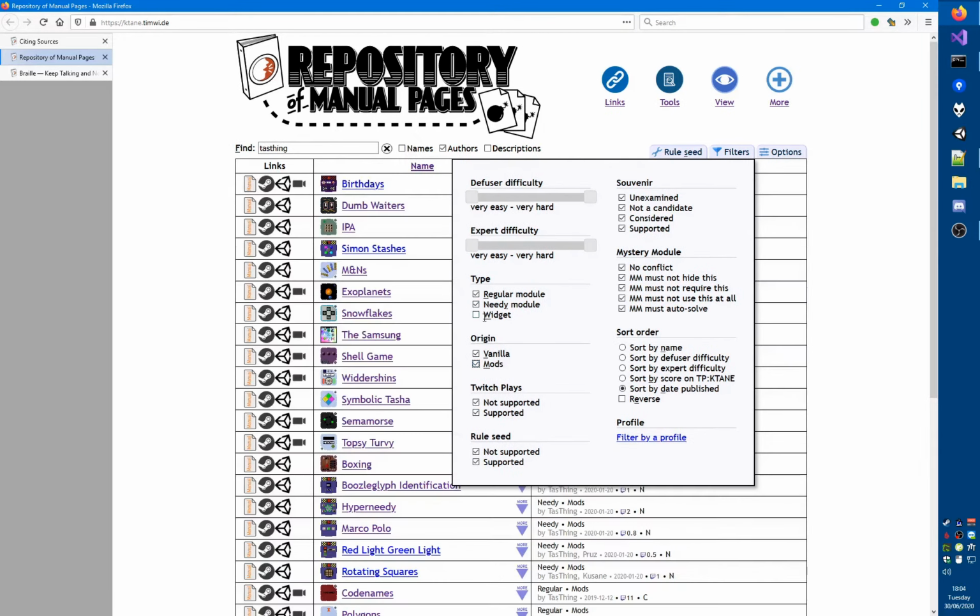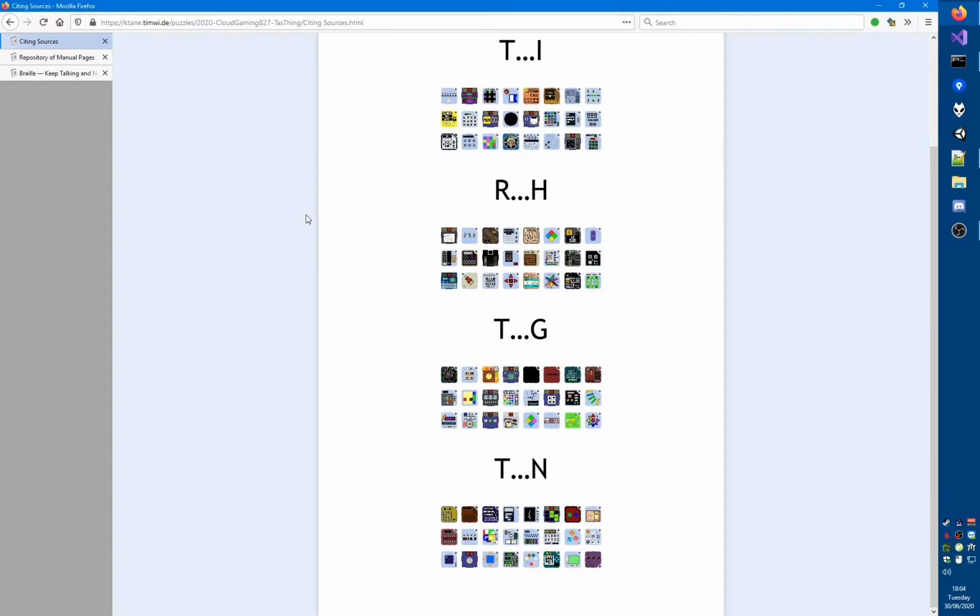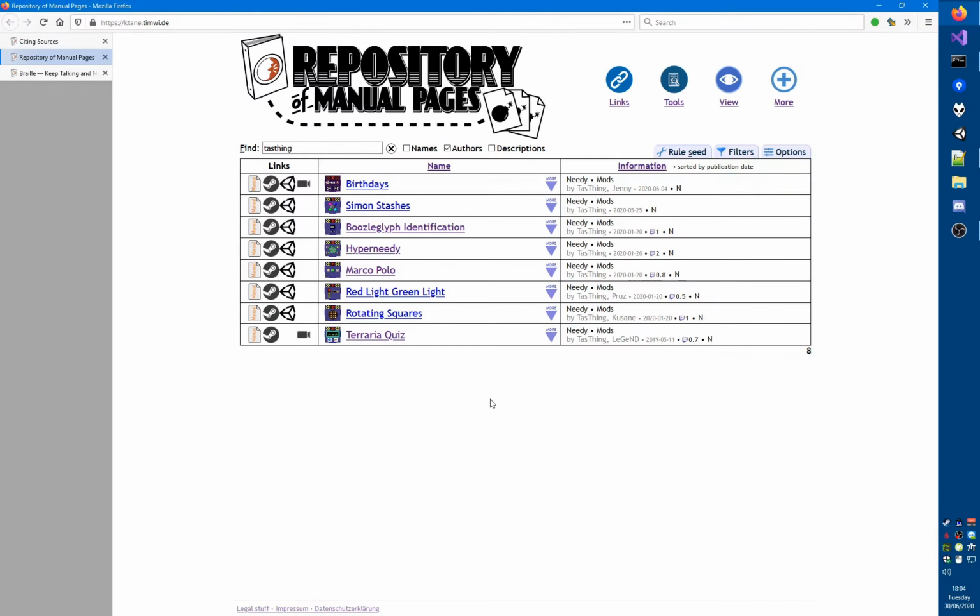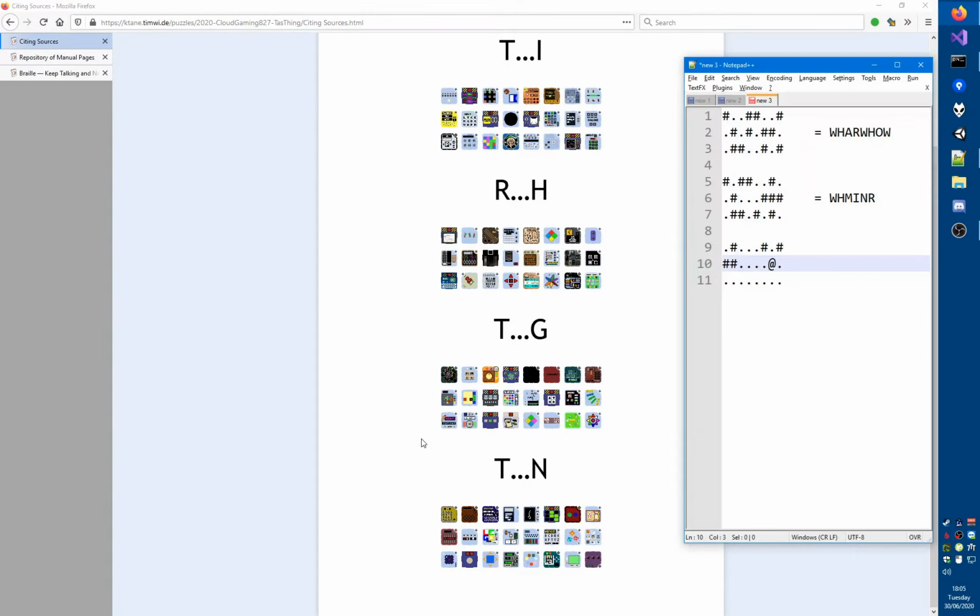I accidentally turned off mods. Okay, so is one of the needies like that? No, apparently not. So it's not that. Bamboozling Button Grid is definitely not Tasking. This is Insanagrams. Then we have that needy with arrows. That is also not by Tasking. Then we have N and M's. Ice Cream. Does Ice Cream have? I don't think it does. Sorry.